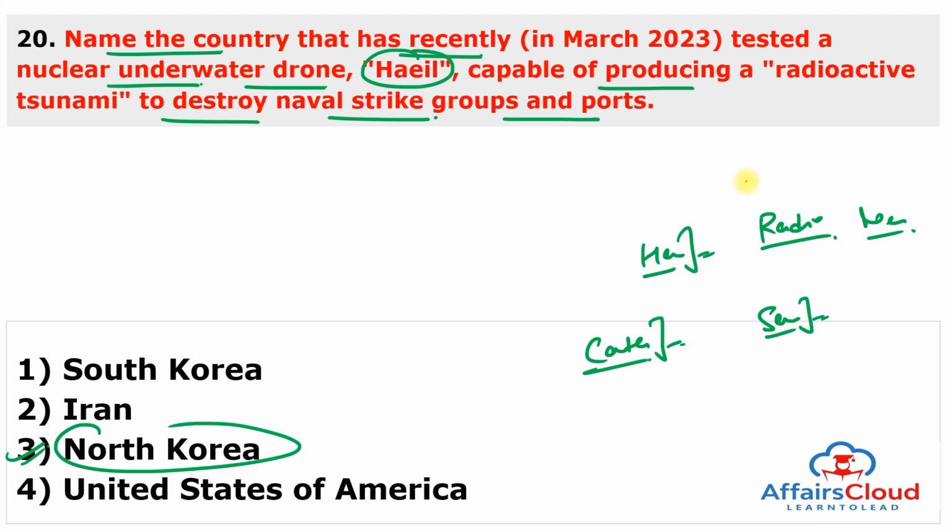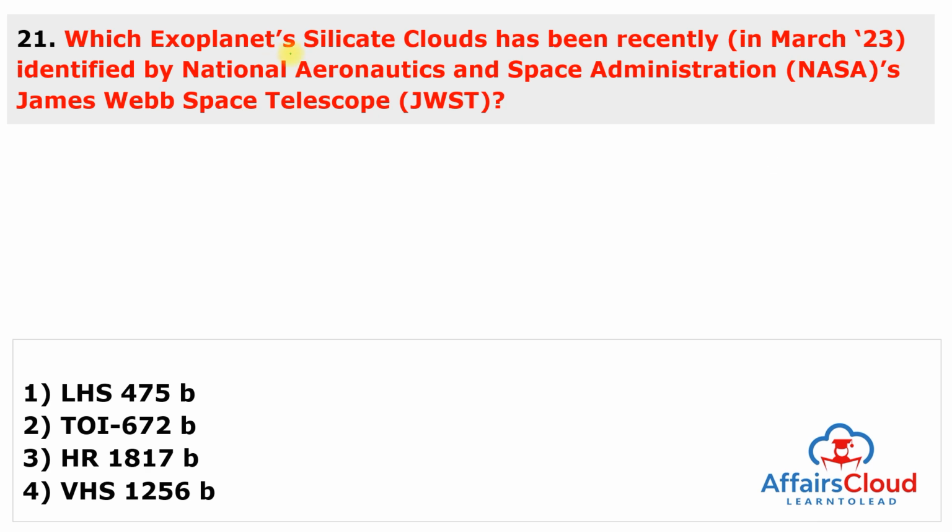Moving to next question. Which exoplanet's silicate clouds have been recently identified by NASA's James Webb Space Telescope? So, this is VHS 1256b. Answer of this question is 4, and remember this question from the slide.